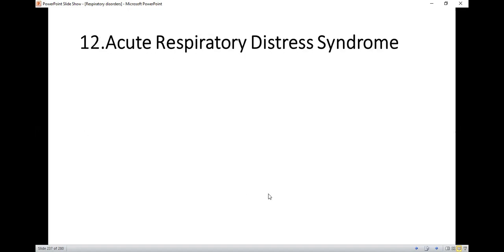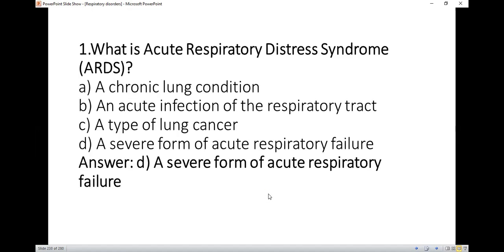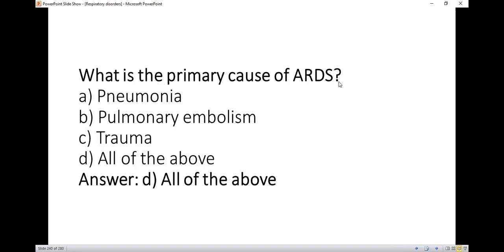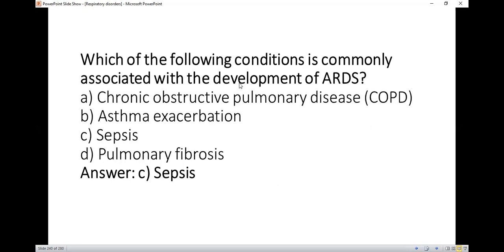Acute respiratory distress syndrome, we are going to discuss, which is extremely important from the paper's point of view. So let's start. What is acute respiratory distress syndrome? So option A, a severe form of acute respiratory failure. Which of the following is a characteristic feature of ARDS? So right option B, bilateral pulmonary infiltrate on imaging. What is the primary cause of ARDS? So right option D, all of the above.